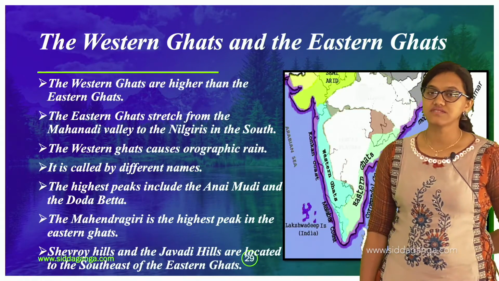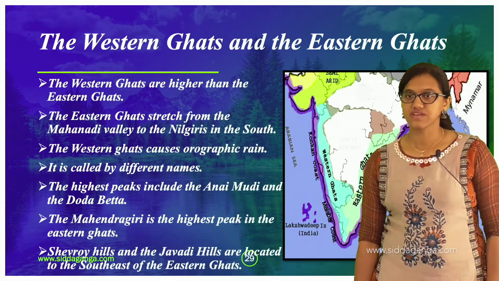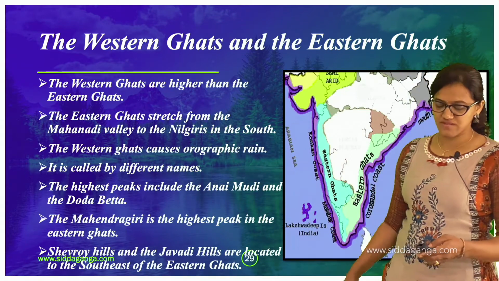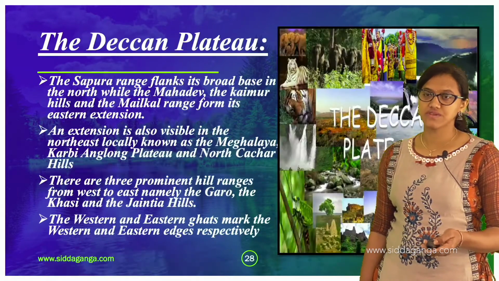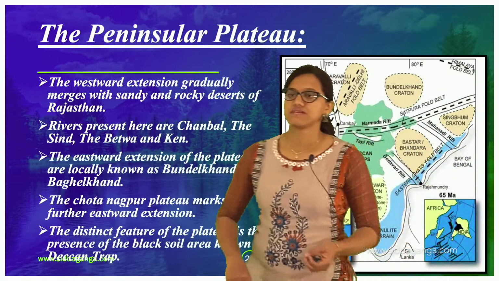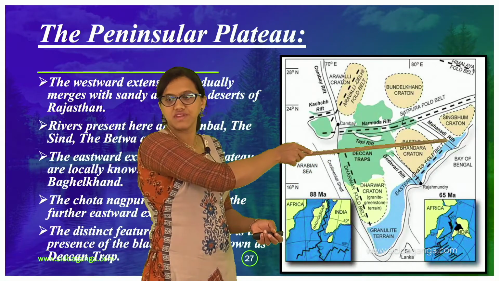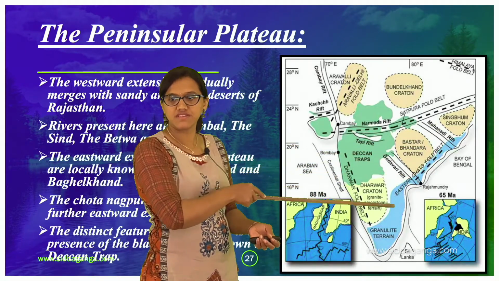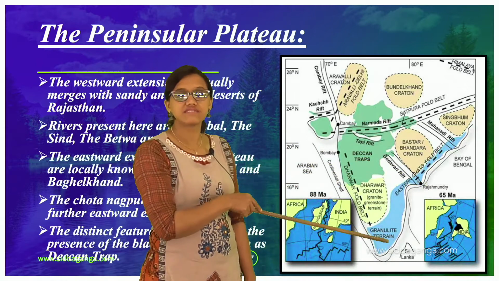Now the Eastern Ghats stretch from the Mahanadi Valley to the Nilgiris. The Mahanadi Valley is somewhere in the north-east. You can check it here, the Mahanadi Rift. From this complete area you can consider it as the Eastern Ghats.